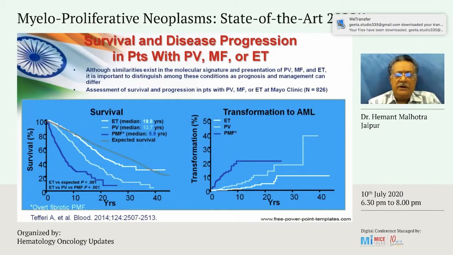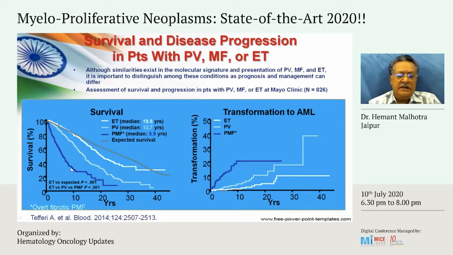It is important to differentiate what you are dealing with because, although there are a lot of similarities in the molecular signature and presentation, the survival, the progression, the prognosis and the treatment differ. This is the line which is the expected survival of the normal population. These are the patients who have ET. These are the patients who have PV. And these are the patients who have primary myelofibrosis or overt myelofibrosis.